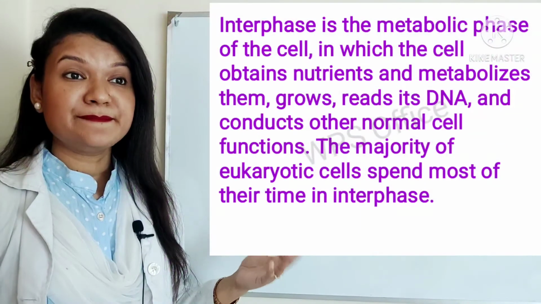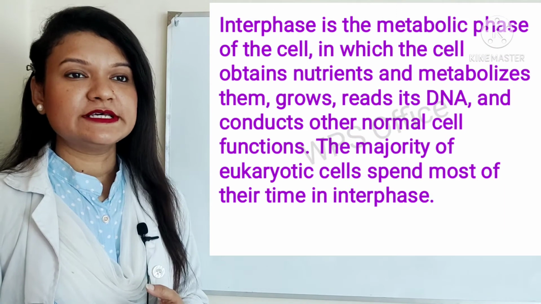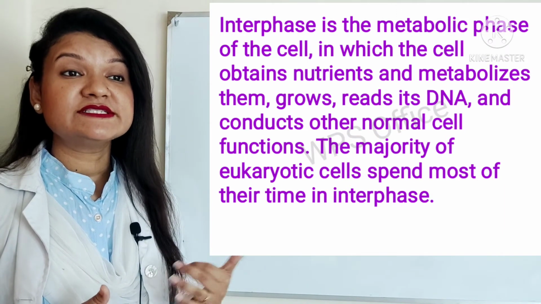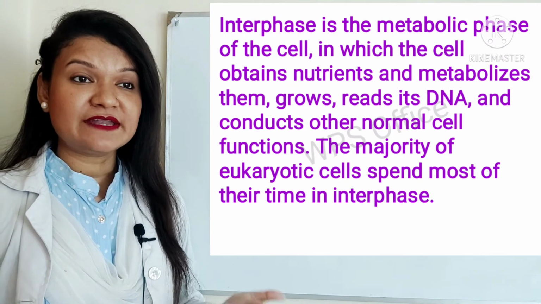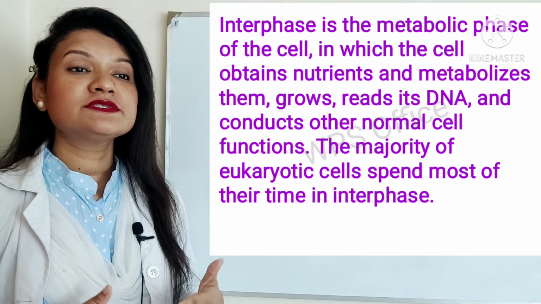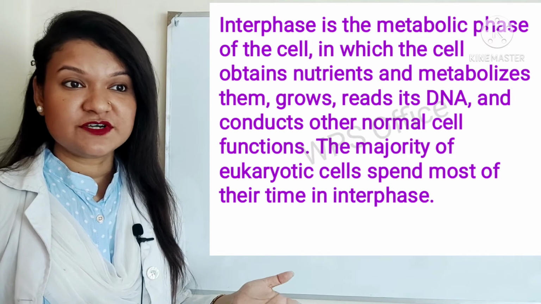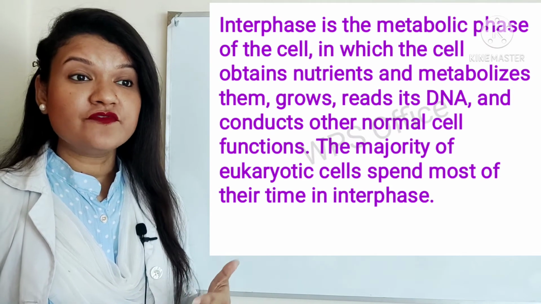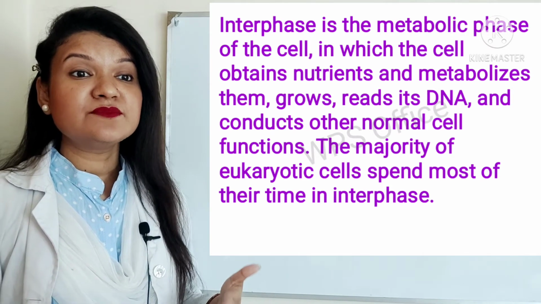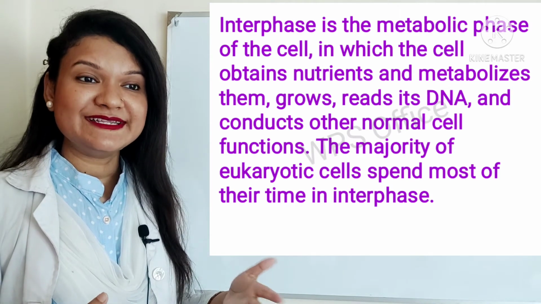Interphase is the metabolic phase of the cell, in which the cell obtains nutrients and metabolizes them, grows, replicates its DNA and conducts other normal cell functions. The majority of eukaryotic cells spend most of their time in interphase.